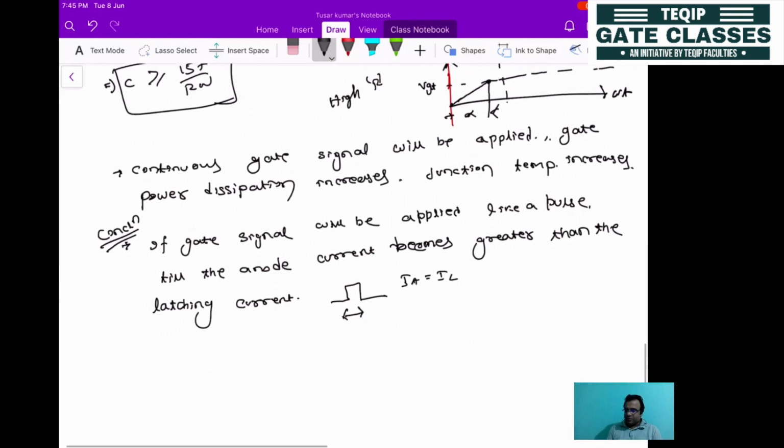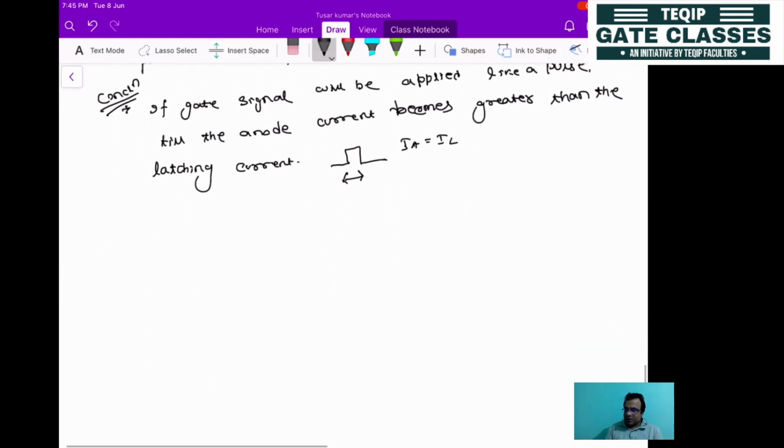So for this purpose, the firing circuit that you will be using will be more or less like a pulse. If that signal is applied, then our objective will be achieved. So the next triggering method is the UJT triggering method.